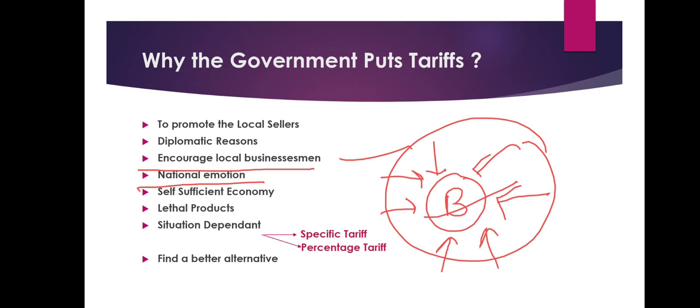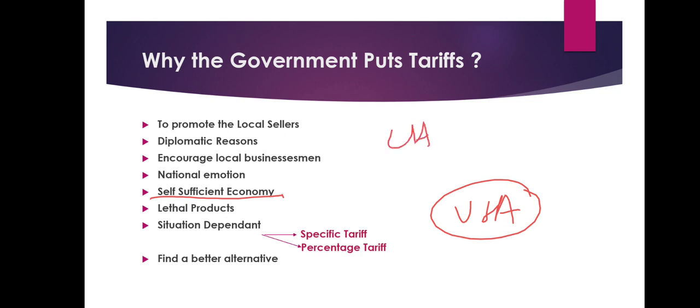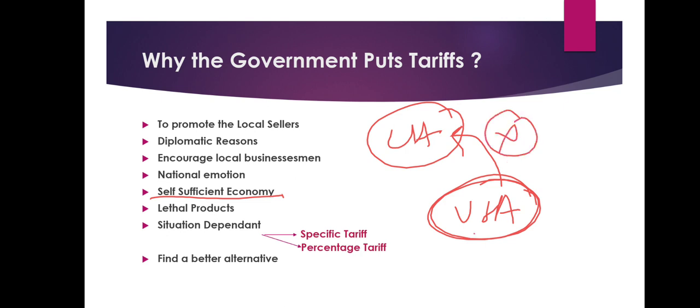Easy. Second, self-sufficient economy. If the country doesn't want to rely on someone, like USA relying on China for bread. If USA decides that we are not going to rely on China for a single piece of bread, we want our economy to be self-sufficient, in this case they will cancel the import and USA starts to produce the bread on its own.